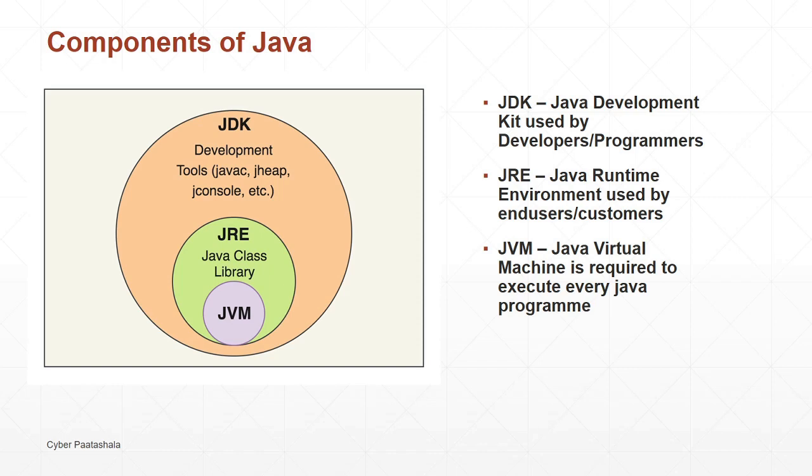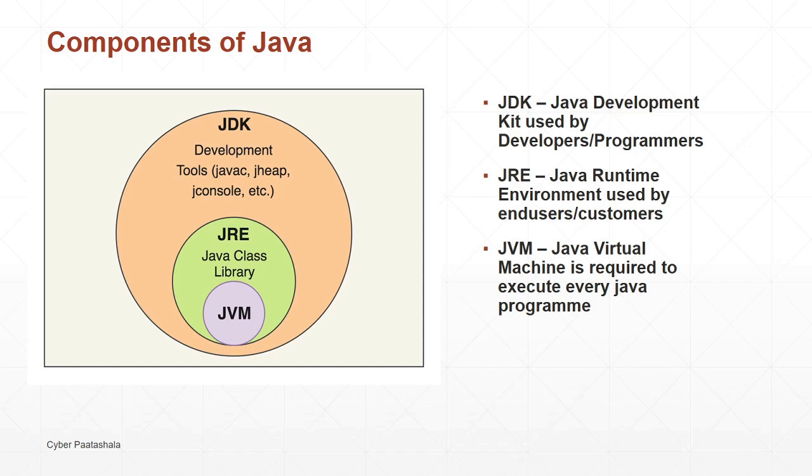And let us see what a JVM is. JVM is the Java Virtual Machine, which is responsible for executing a Java program. If you see this diagram, under the JDK we have a JRE as well as a JVM. But the compiler is available only in the JDK, because after a developer develops a program, it is saved as a .java file, and after compilation it is converted into a .class file, which is nothing but bytecode that can be understood by the JVM.